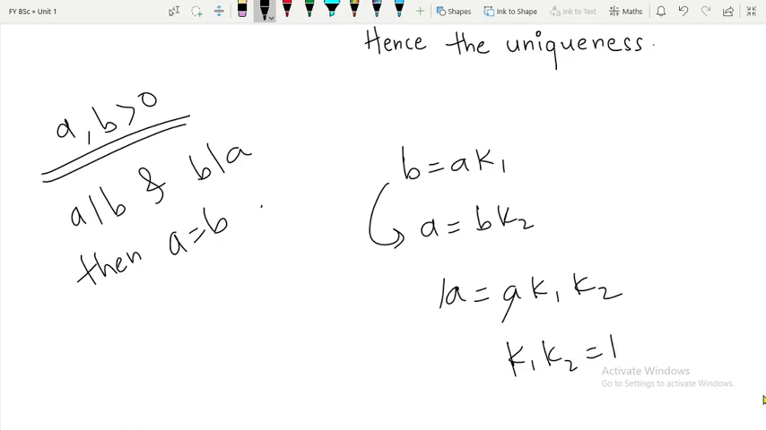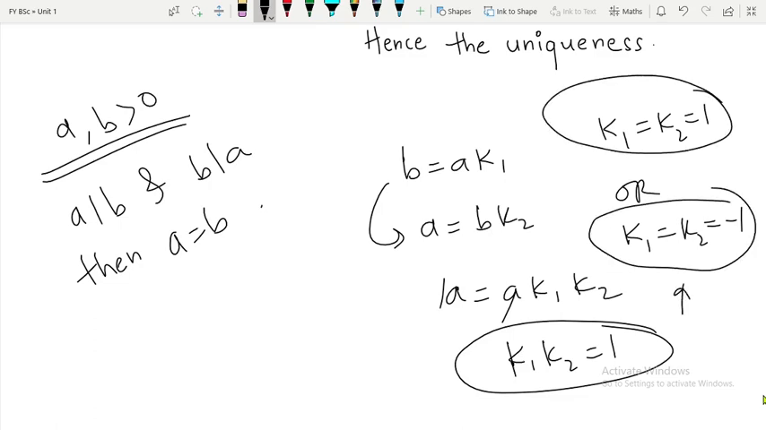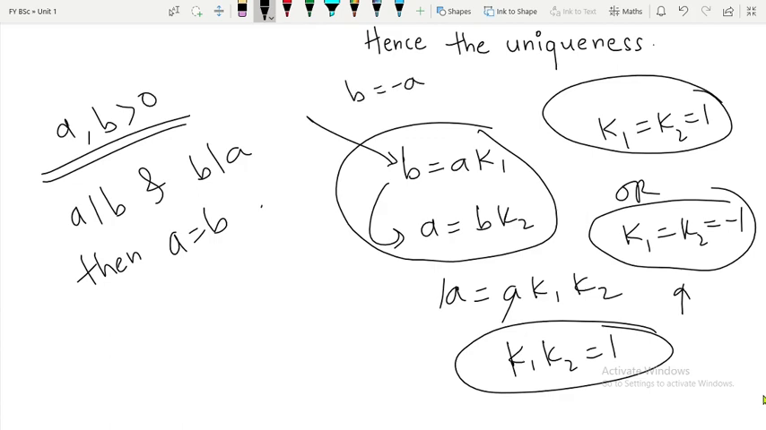Now since the product K1 K2 is equal to 1 and K1 and K2 are integers, when is it possible? It is possible if both K1 and K2 are 1 or both K1 and K2 are minus 1. So if I take both K1 and K2 to be equal to minus 1, then what will happen? So this will imply that if K1 is minus 1, B is equal to minus A. But since A and B both are positive, B is already positive. Okay. A is also positive, isn't it?